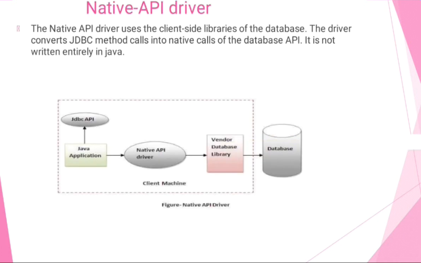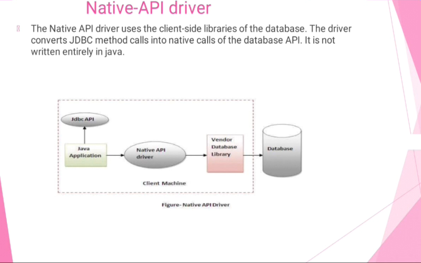Next driver is the native API driver. In the type 2 driver, JDBC API calls are converted into native C or C++ API calls which are unique to the database. The native API driver uses the client-side library of the database. The driver converts JDBC method calls into native calls of the database API.